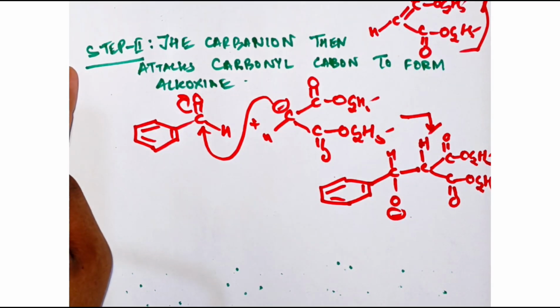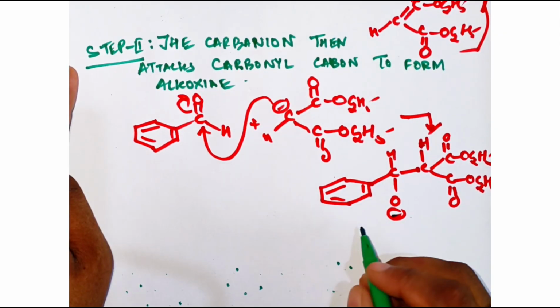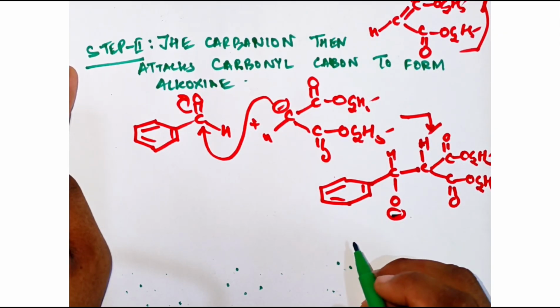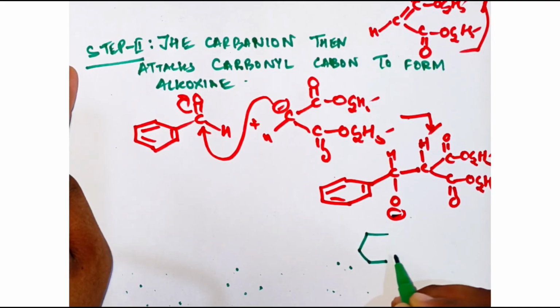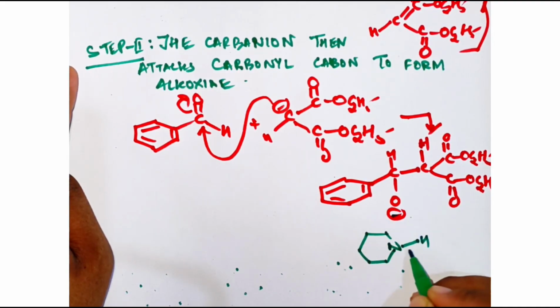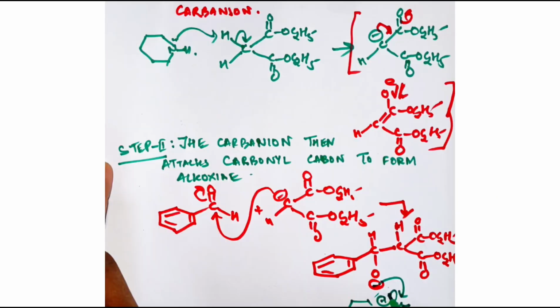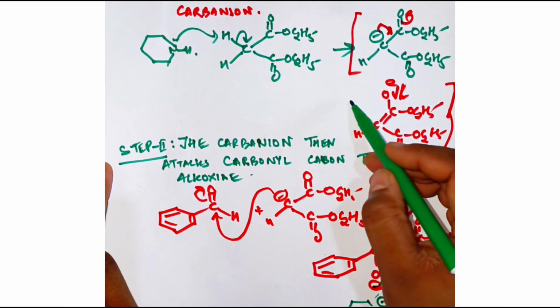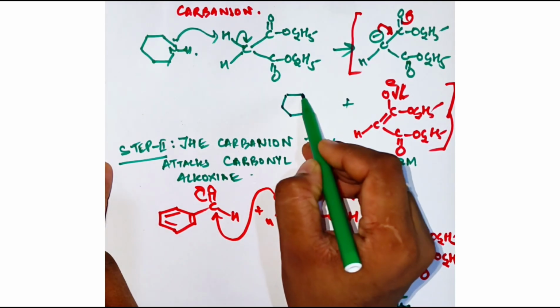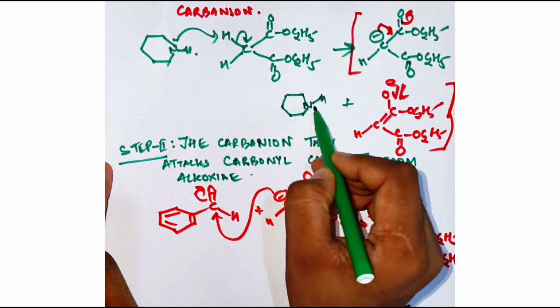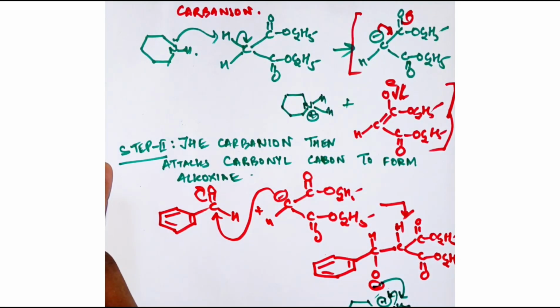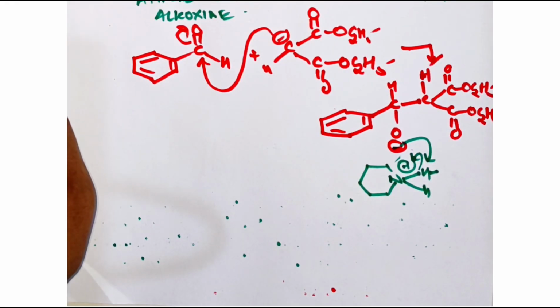Now in this step, what happens here? This oxygen O minus will take the proton from the base which was formed in the first step. There is this one also, which I did not mention, but this kind of intermediate is also thrown out while forming the carbonyl. So this is done. Did you understand this step?